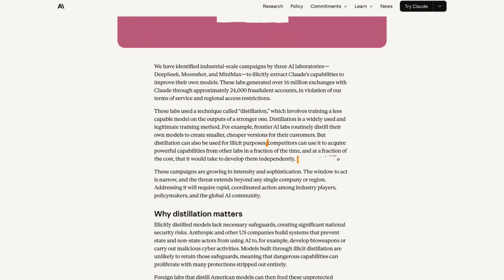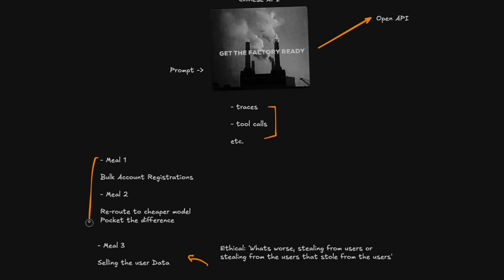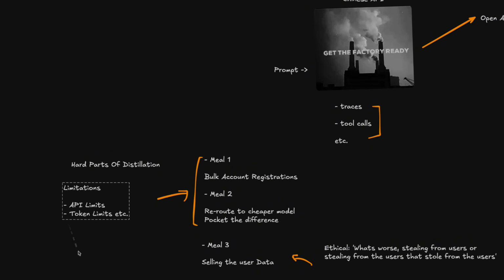And so they're able to train these models through distillation at a very, very cheap price compared to what it would cost normally. And really this technique that they're using, especially through meal 1 and meal 2, helps them get this data quicker. Because the hard parts of distillation are in the limitations: API limits, token limits, etc. This part is basically nullified when you have 1 million users hitting your API and providing this directly to you. And so this is a big benefit as far as getting the data for distillation goes.